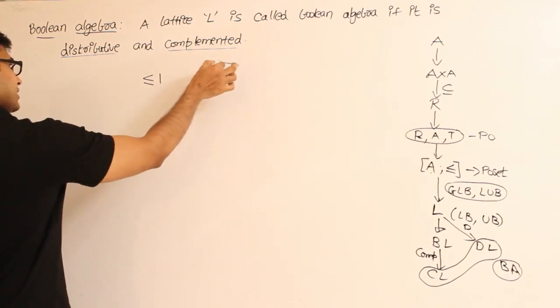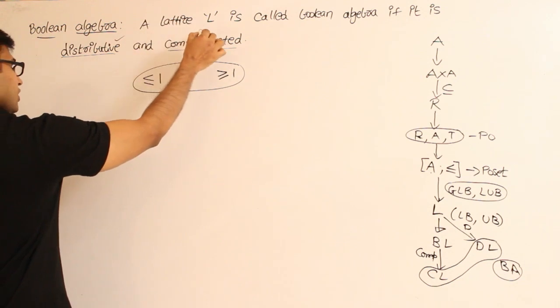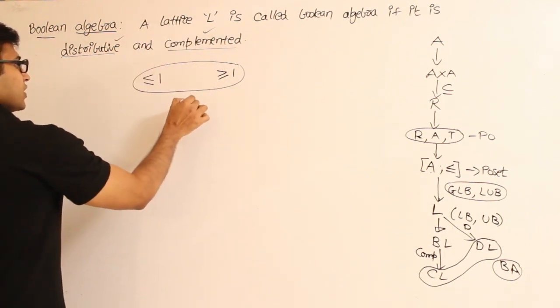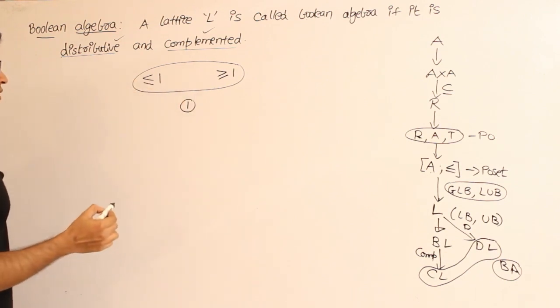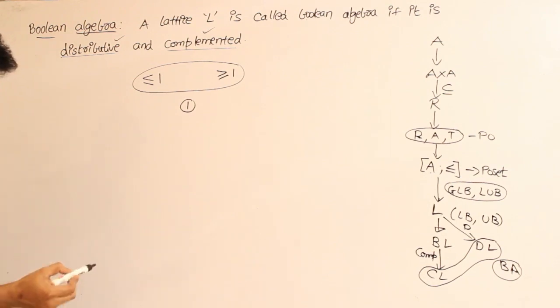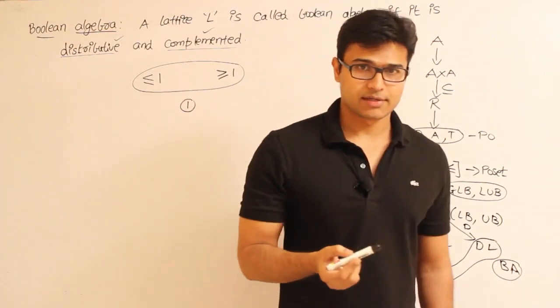If a lattice has to be both distributive and complemented, we take the intersection of these two, which is only 1. So every element has exactly one complement, which means in a Boolean algebra every element has a unique complement. Got it?